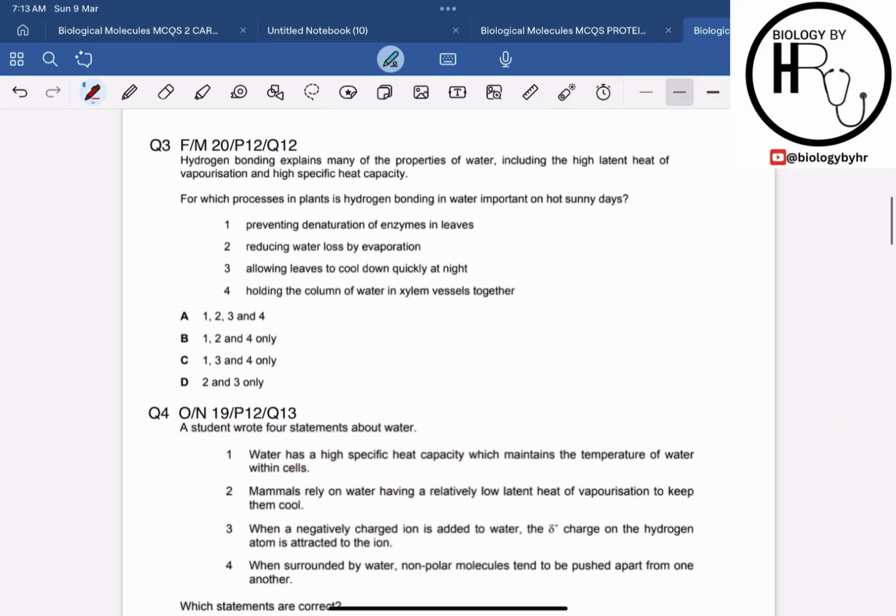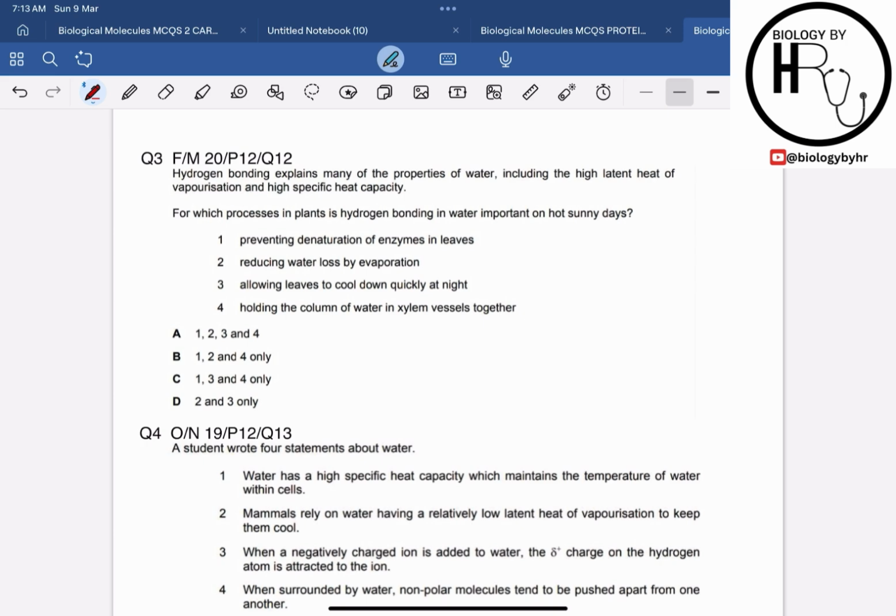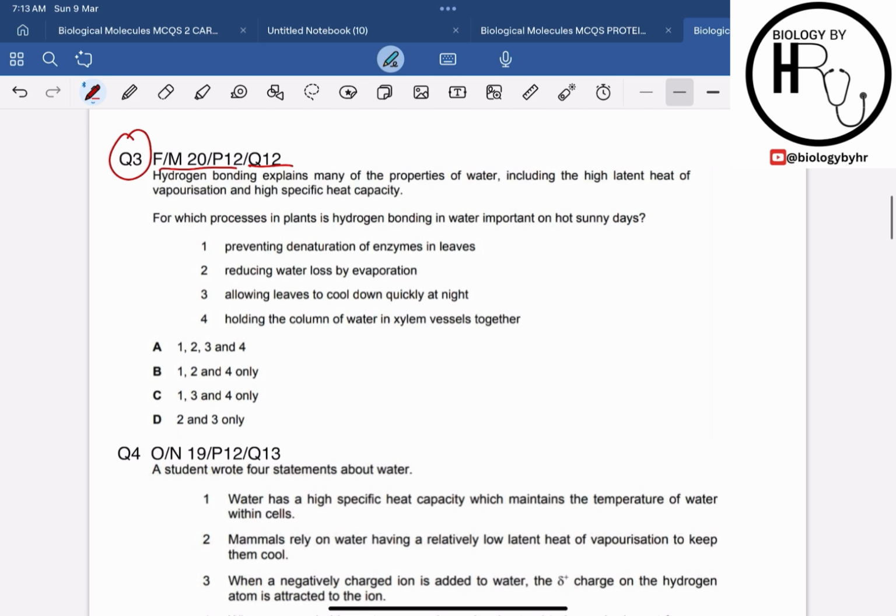Now in question number 3, which is from February-March 2020, paper 1-2, question 12. The question says that hydrogen bonding explains many of the properties of the water, including the high latent heat of vaporization and high specific heat capacity. So they are saying that these very renowned properties of the water are mainly due to the hydrogen bonding.